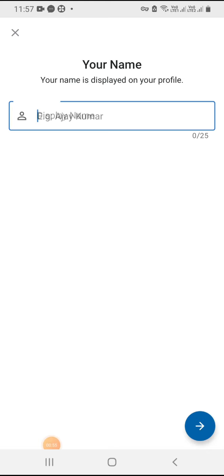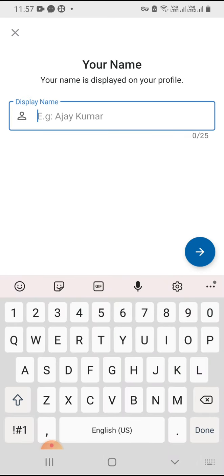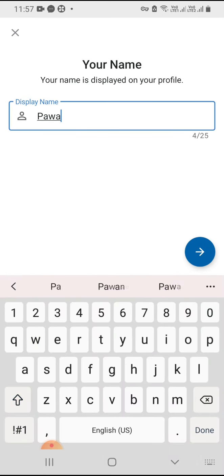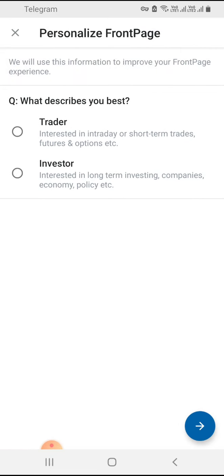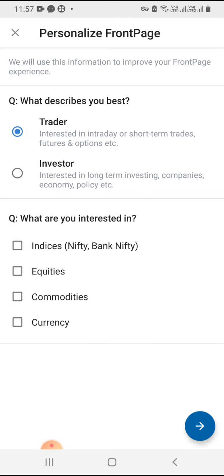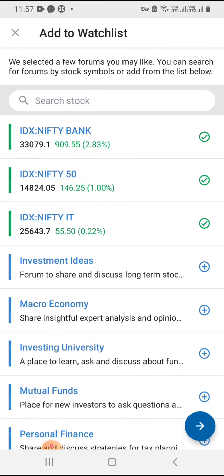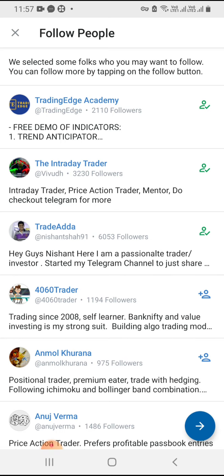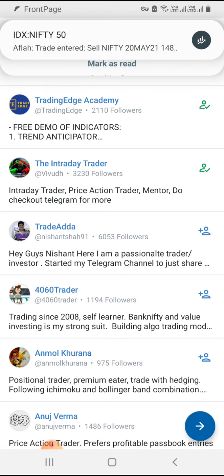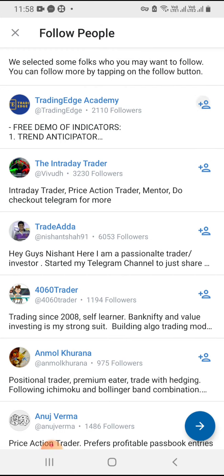Now it is asking for a display name. You can keep anything. Then it will ask what describes you best. Select trader. Interested in: you can select Nifty, Bank Nifty. Then click OK, and then again click OK. Down below, you can uncheck these options. Just click here.